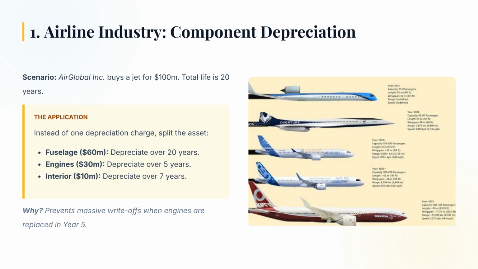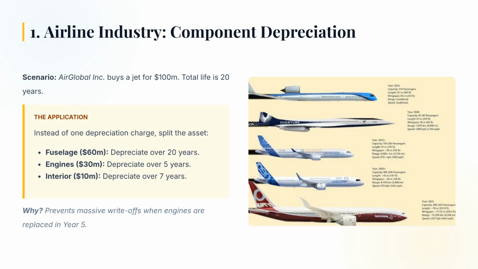Imagine Air Global buys a jet for $100 million. The accounting rule here is componentization. We split the asset into the fuselage, the engines, and the interior. If we depreciated the whole plane over 20 years, our annual expense would be smooth. But in year 5, when we have to replace the engines, we would still have the old engines on our books at 75% of their value. We would have to take a massive, sudden loss on disposal in the P&L. This creates volatility. Investors hate surprises.